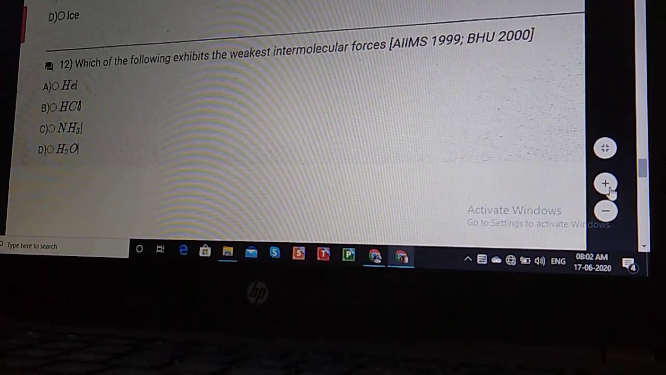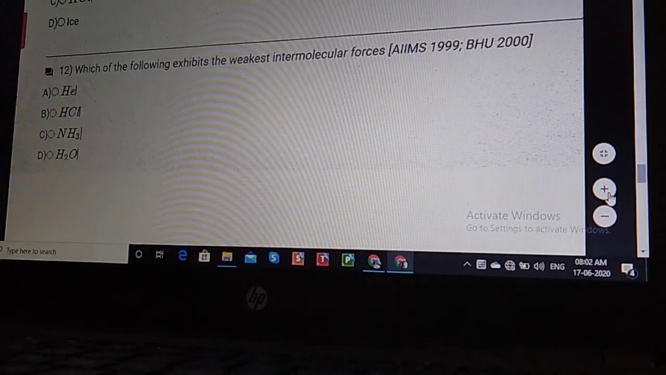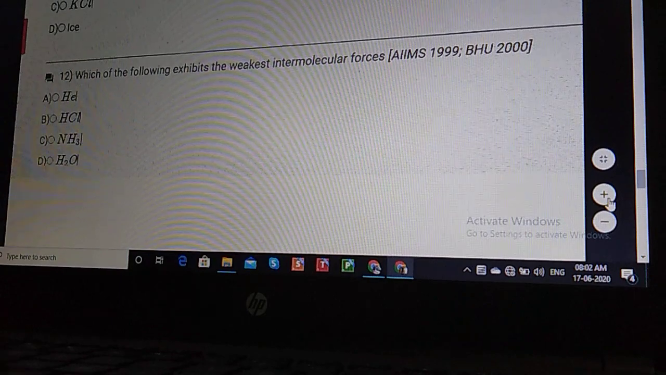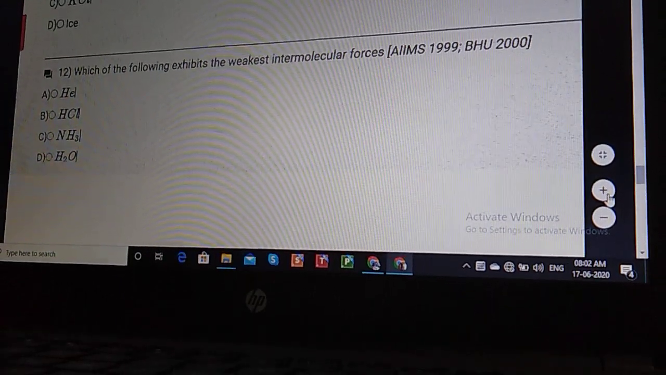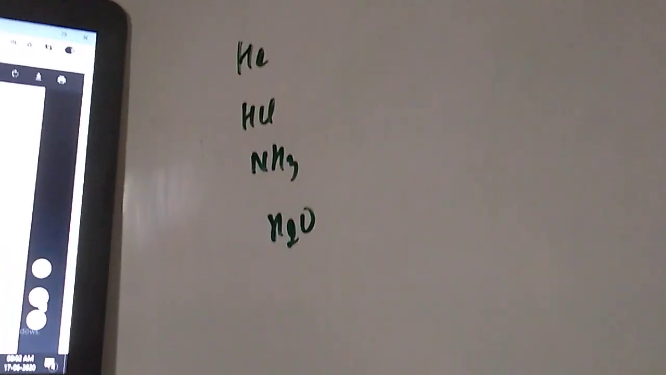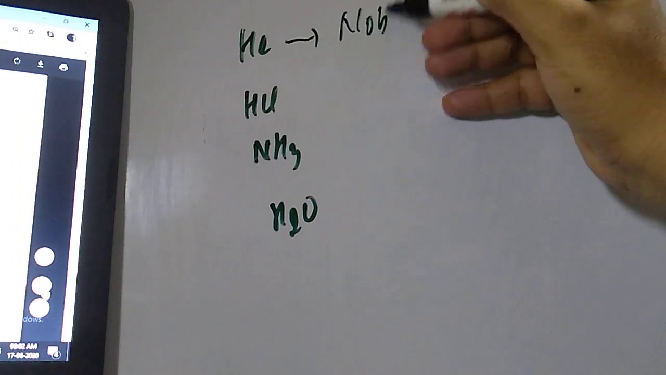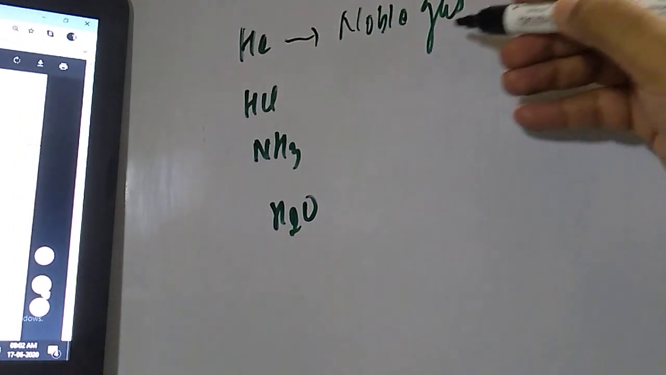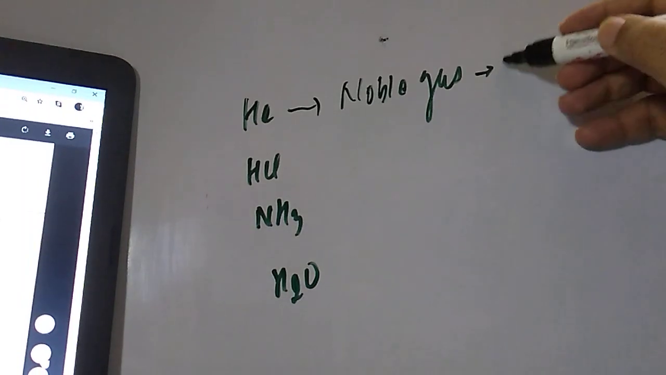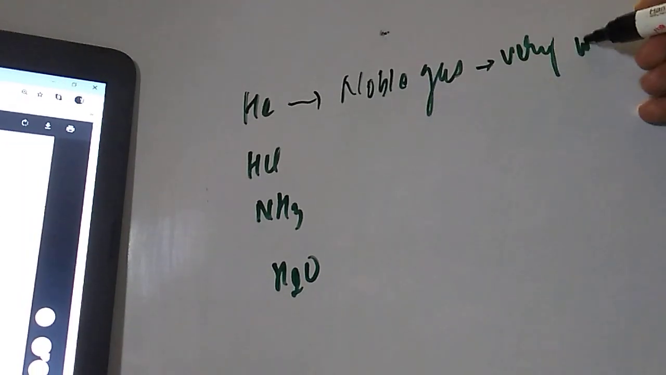Helium, HCl, NH3, H2O. So H is there, student, HCl is there, NH3 is there, H2O is there. They are asking which exists with the weakest intermolecular forces. I already explained this, student. It is the noble gas. Okay, helium is a noble gas. Noble gases, I told you, either do not form bonds, or form very weak bonds.